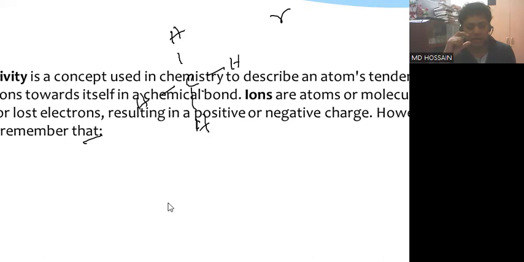Each and every atom has a tendency to attract electrons, and the nature or tendency of attracting electrons is the electronegativity. Before going to understand electronegativity, you have to have a clear concept regarding bonding. There are different dimensions of bonding, so we are not discussing bonding in detail, but before understanding electronegativity, you have to know the primary concept of bonding.